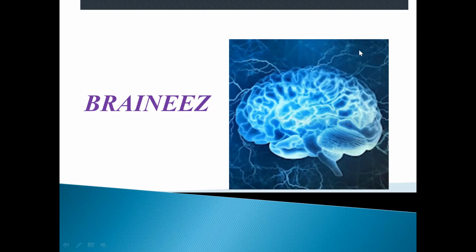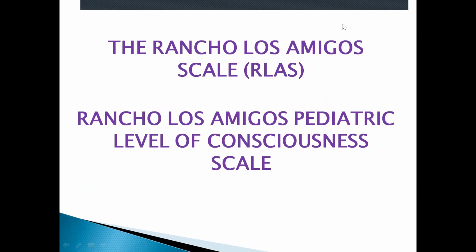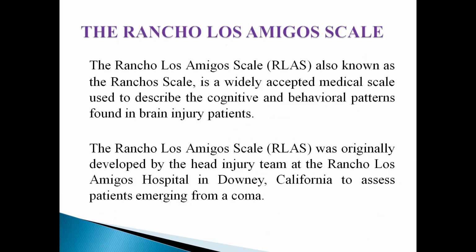Today we are going to discuss the topic Rancho Los Amigos scale and also the Rancho Los Amigos pediatric level of consciousness scale. Let us first deal with the Rancho Los Amigos scale, shortly abbreviated as RLAS.